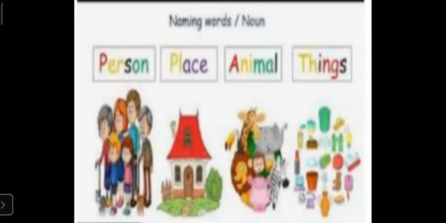Animals like cow, dog, elephant, lion, tiger. These all are the names given to animals. So these all words are also naming words. Things like table, chair, door, window. These are all naming words given to objects. So they are also names of different objects. So they are also called naming words.